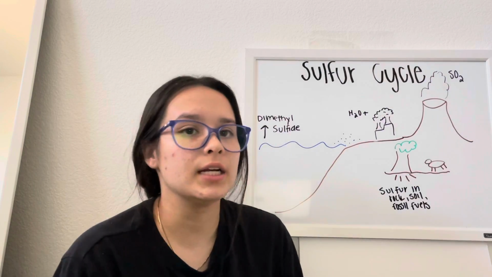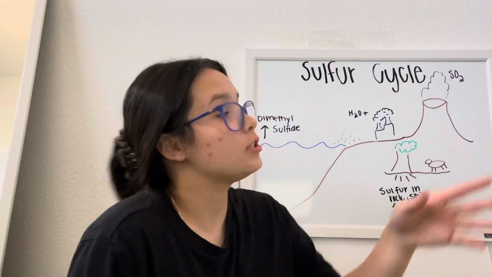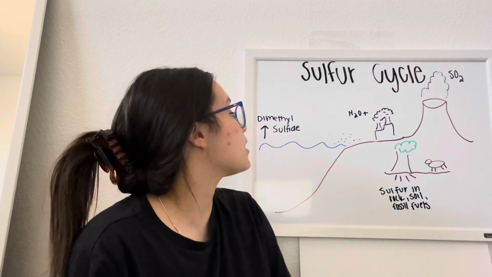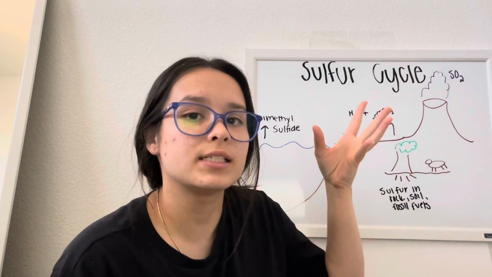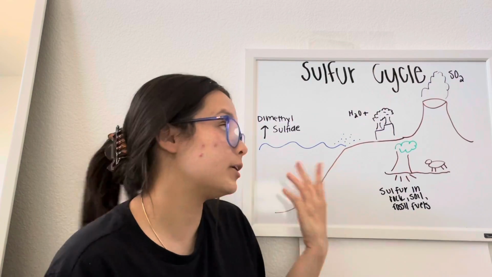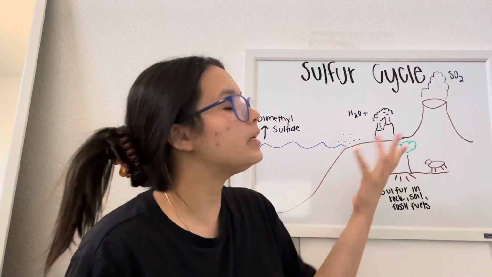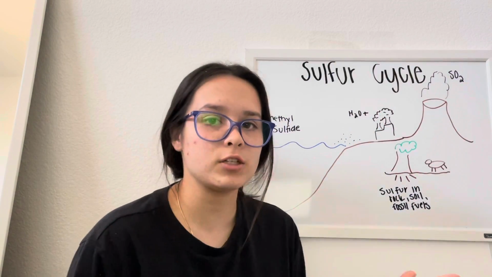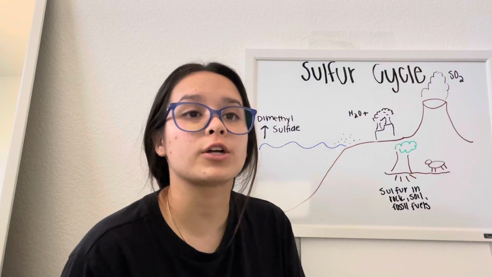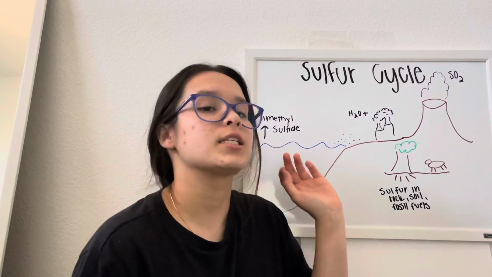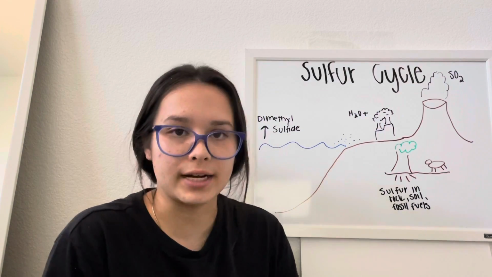Now, sulfur can be emitted into the atmosphere in multiple different ways. Through volcanic eruptions, it can emit sulfur dioxide, hydrogen sulfide, and dimethyl sulfide. It can also be released into the atmosphere by bacteria byproducts from the ocean. Ocean spray can release sulfur into the atmosphere, and humans also take part in this when they burn fossil fuels, which releases sulfur into the atmosphere. Now, when sulfur dioxide reacts with water, it can form sulfuric acid. When there's too much sulfuric acid, it creates acid rain.